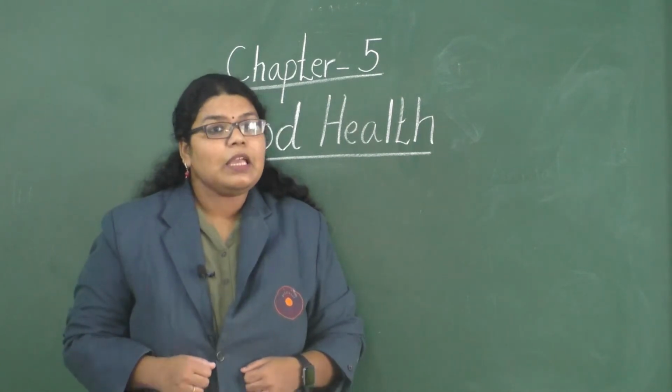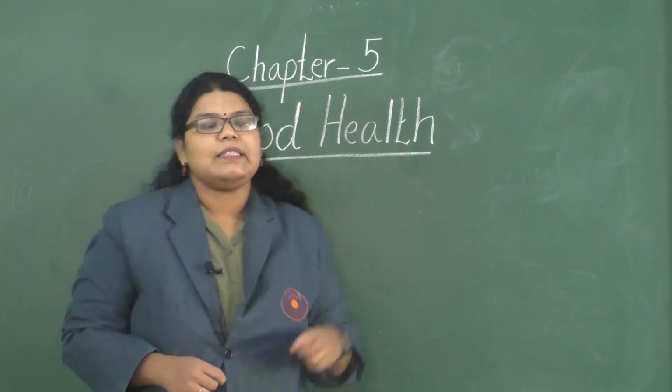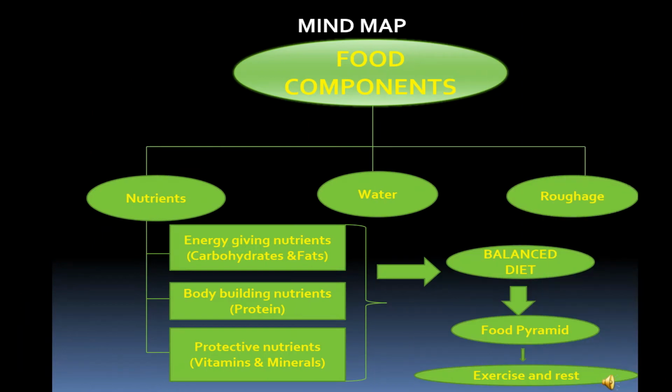So today in this video I am going to give you a short summary on the lesson Good Health. This is the mind map of the lesson. Food components. There are three main components of food. They are nutrients, water and roughage.